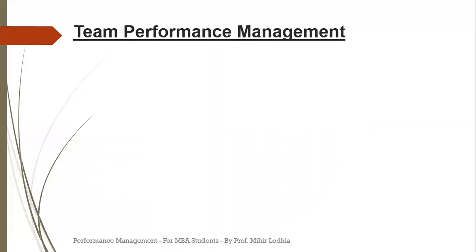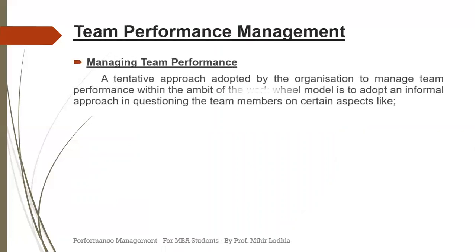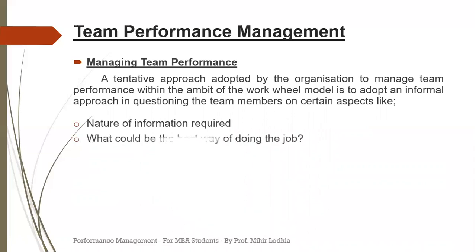Next, managing the team performance. A tentative approach adopted by the organization to manage team performance within the ambit of the work wheel model is to adopt an informal approach in questioning the team members on certain aspects like nature of information required, what could be the best way of doing the job,